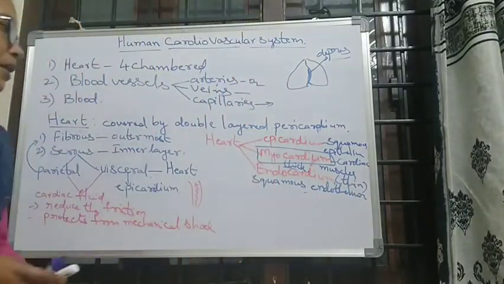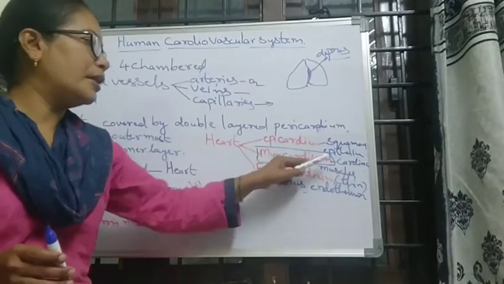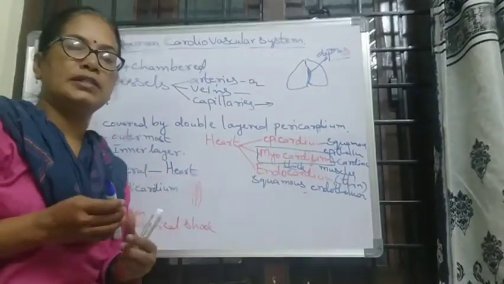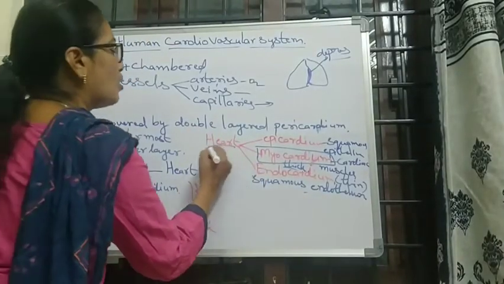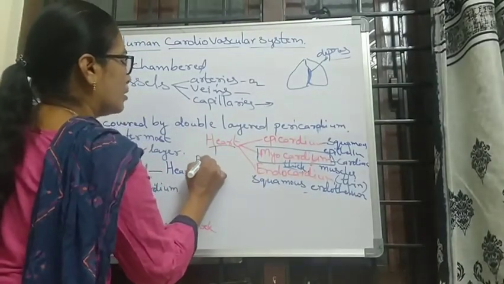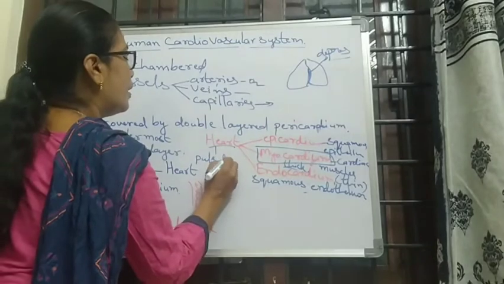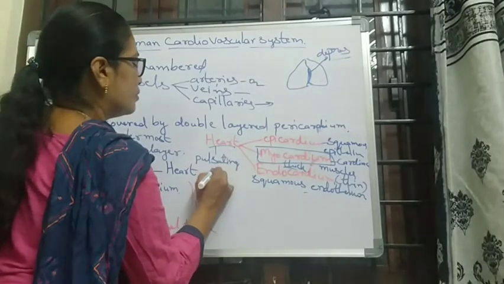Because of the myocardium, because of these cardiac muscles, the heart makes the rhythm. That's why the heart is called a pulsating organ.